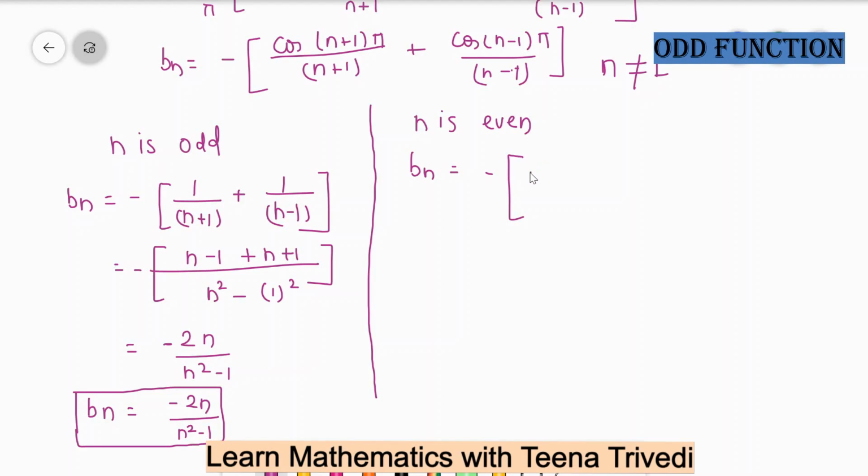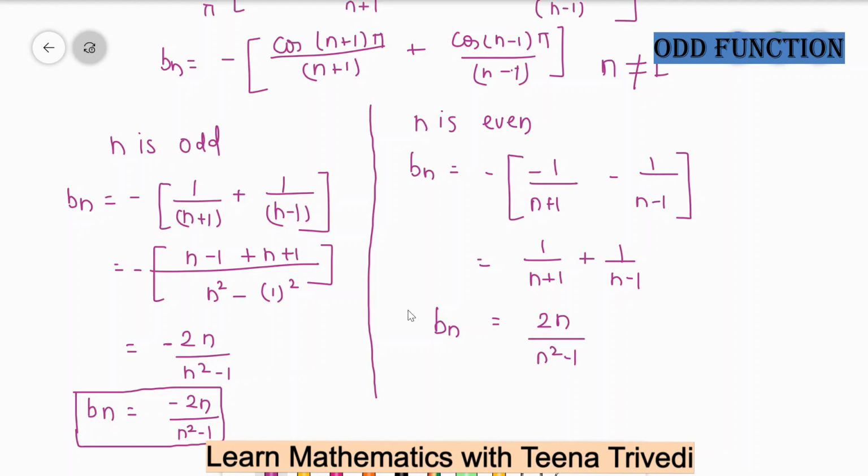So this value will be minus 1 divided by n plus 1 minus 1 divided by n minus 1. The value of Bn will be the same, 2n upon n squared minus 1. Here we have a negative sign and here we have a positive sign.